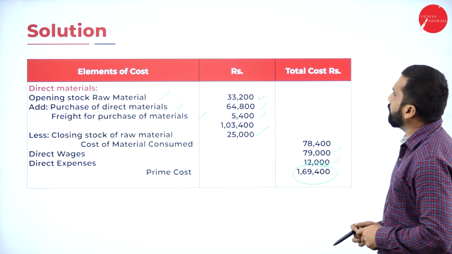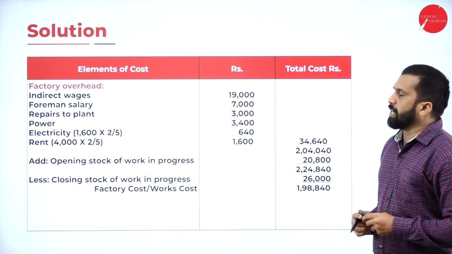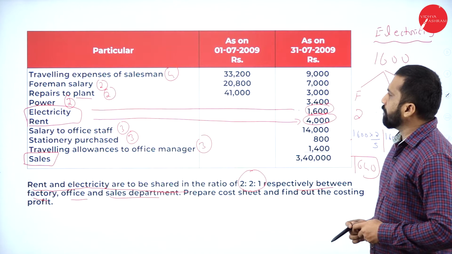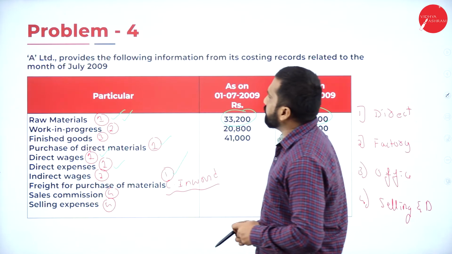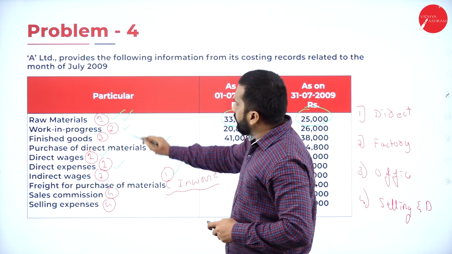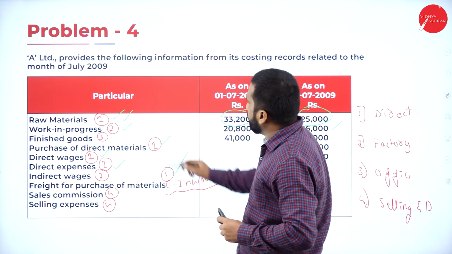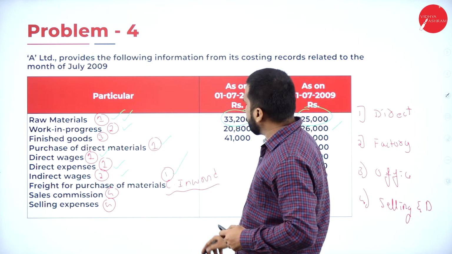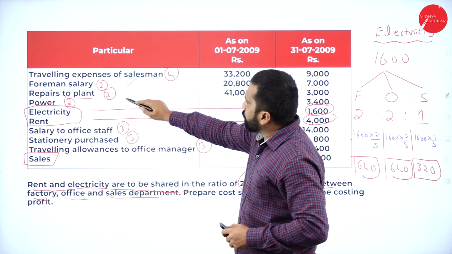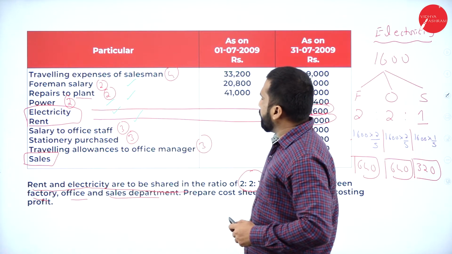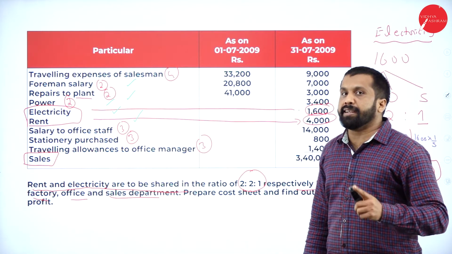What is the next one? Second part. Second part is what? Factory overhead. I'll go back. Your second one. We have 1 opening plus closing, total 2 we have. Then we have 3, 4, 5, 6, electricity 7, rent 8. Total 8 items we have.